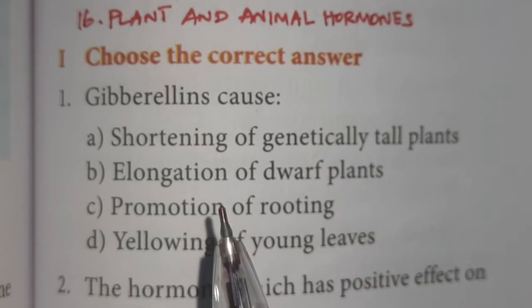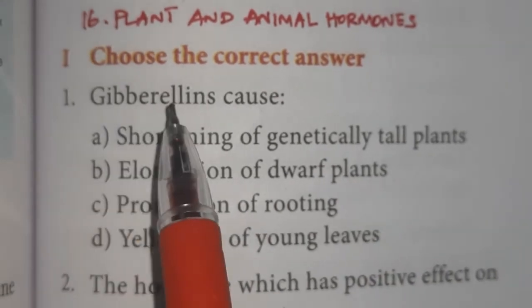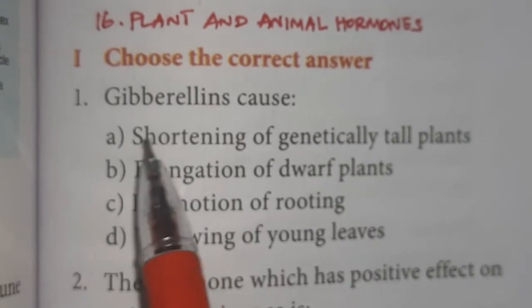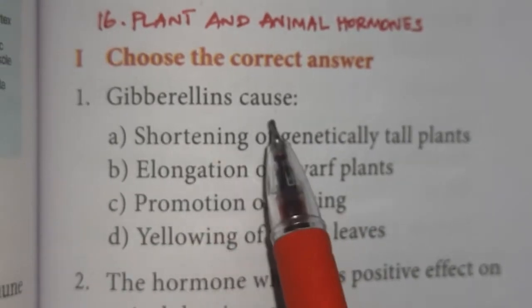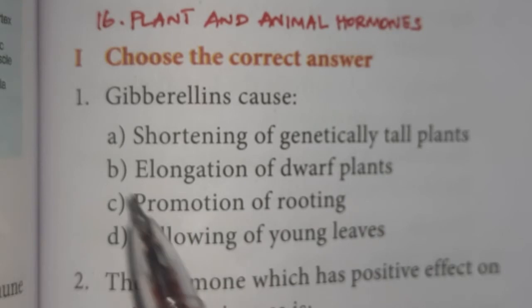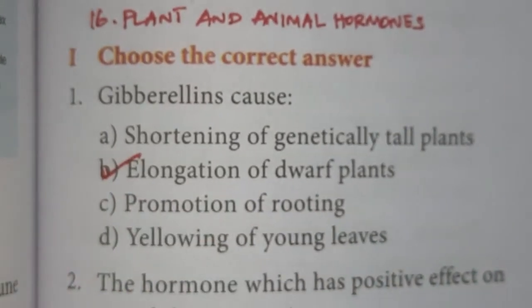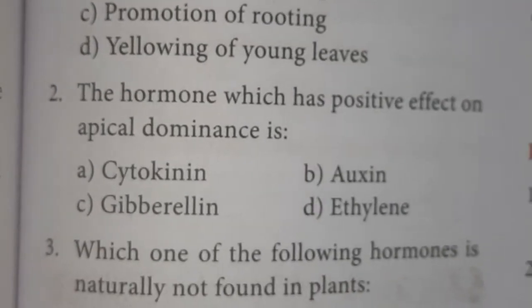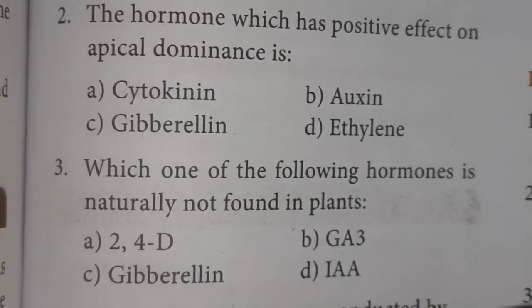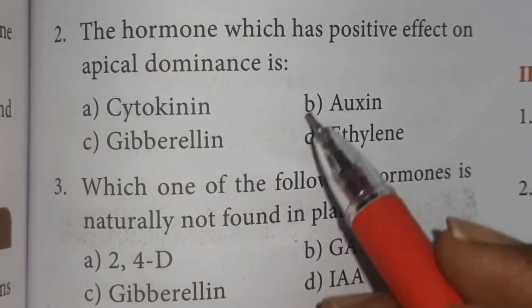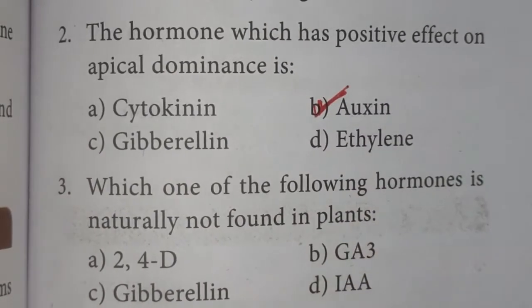1 mark answers. First part, choose the best answer or correct answer. First one, gibberellins cause elongation of dwarf plants. Option B is the right answer. Question number 2, the hormone which has positive effect on auxin. Option B is the right answer.